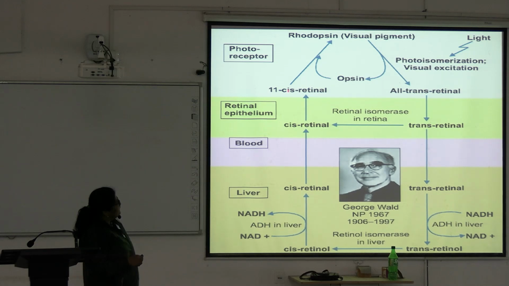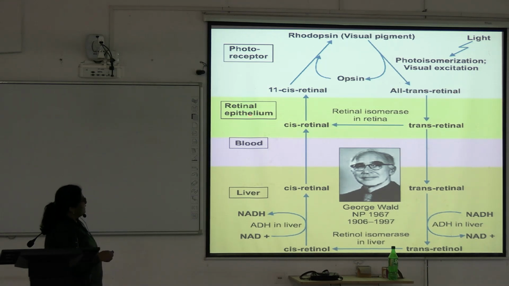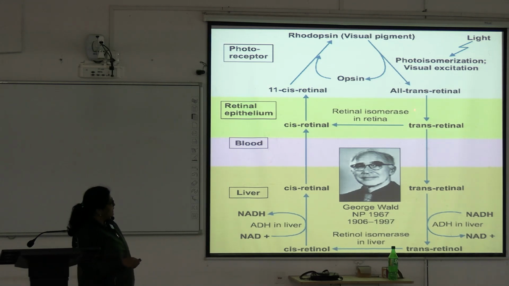And the 11-cis retinal produces all-trans retinal. There is photoisomerization, cis retinal to trans retinal. This happens in the retinal epithelium, and this all-trans retinal